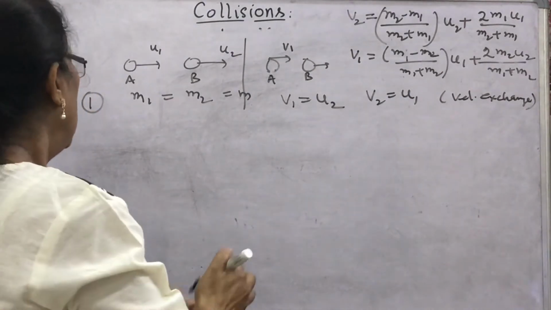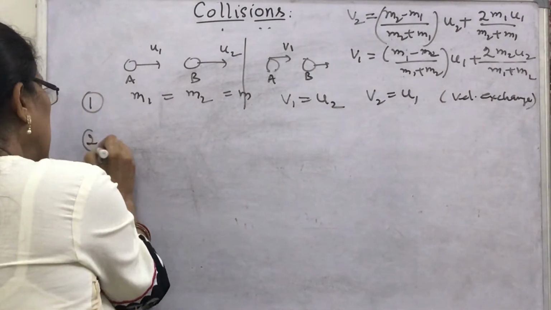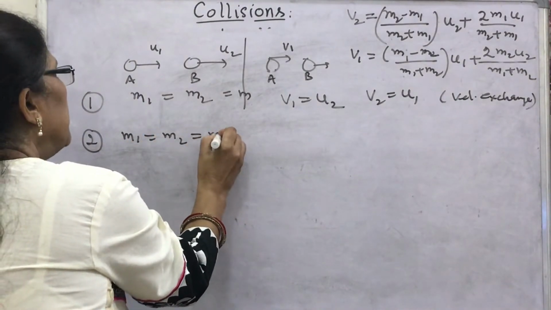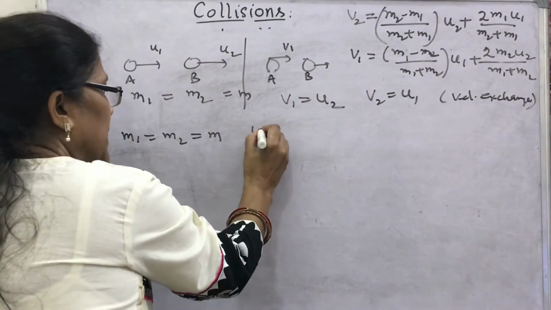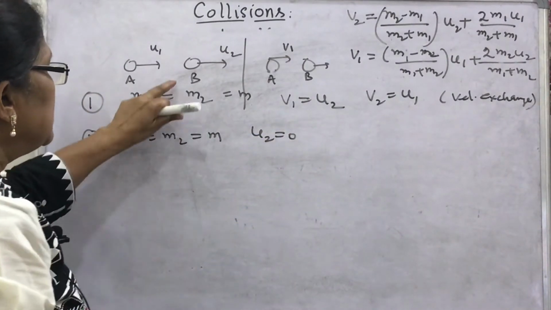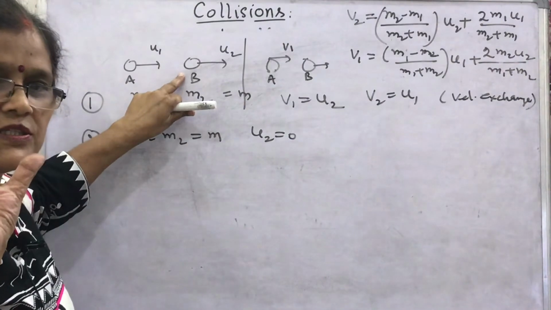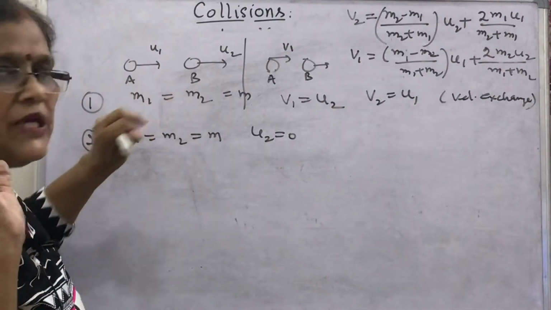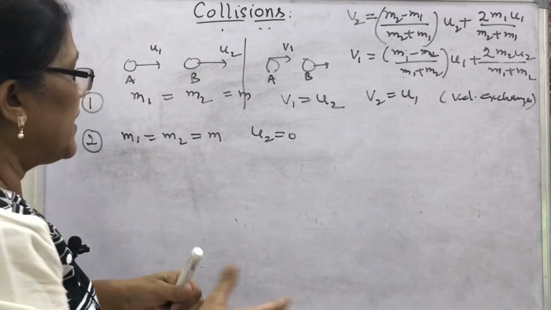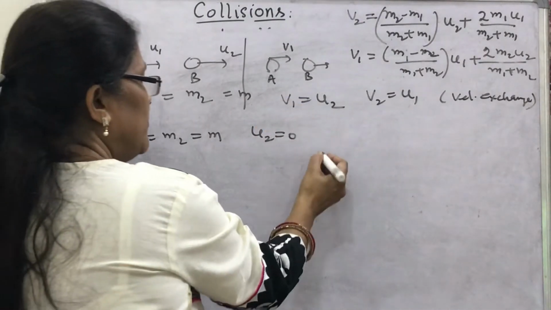Okay. In the second condition, if we take m1 equal to m2 equal to m, both are the same, but u2 is 0. What I mean to say is that the second object is at rest. Both are of the same mass, but the second object is at rest. Again find v1.